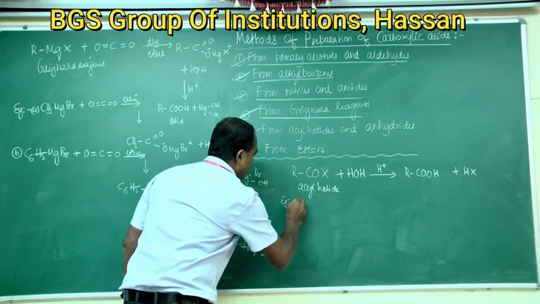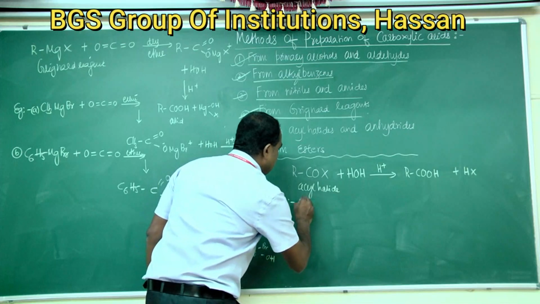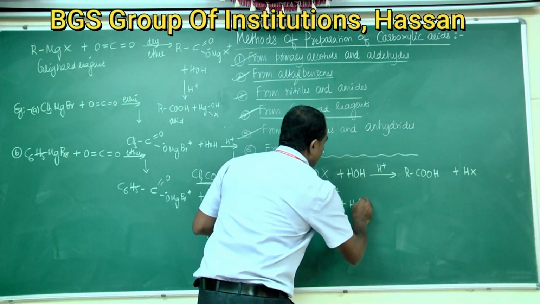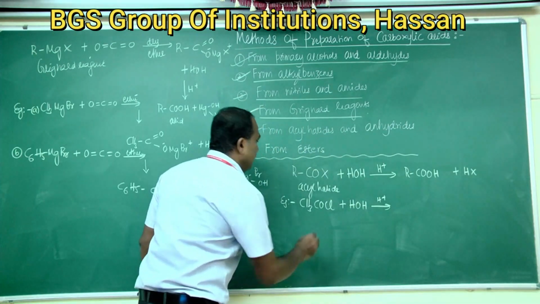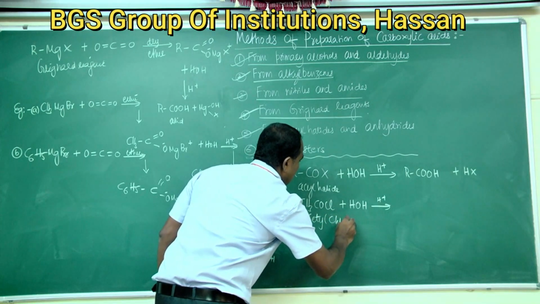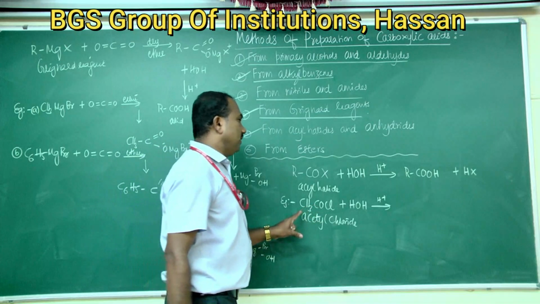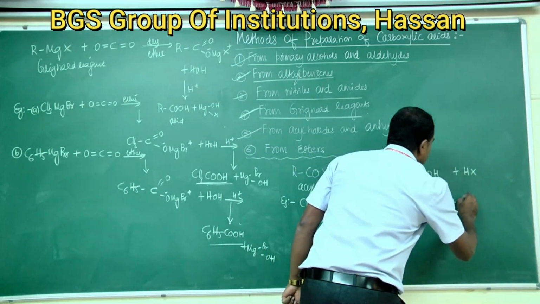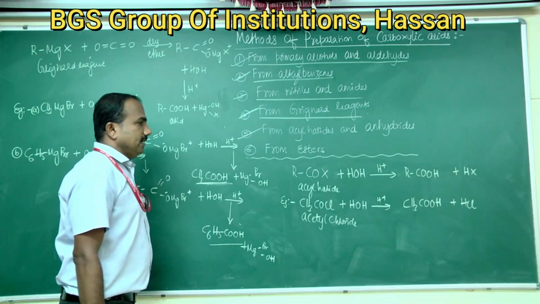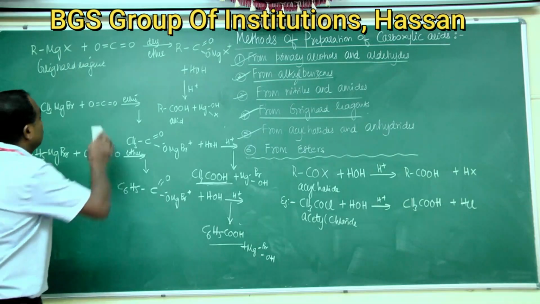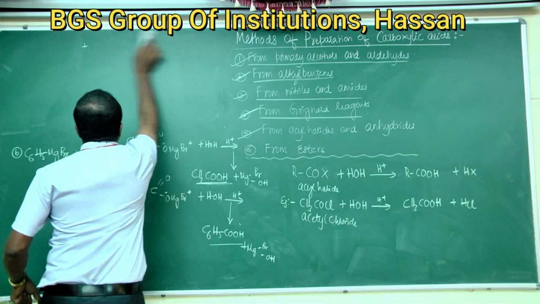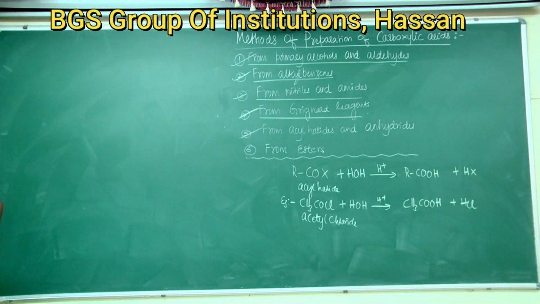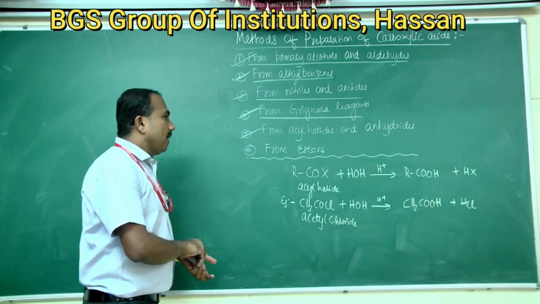The example for this reaction: if we take CH3COCl, acetyl chloride, on hydrolysis in presence of dilute acids it gives acetic acid, CH3COOH plus H combines with Cl, HCl. Acetic acid and HCl.